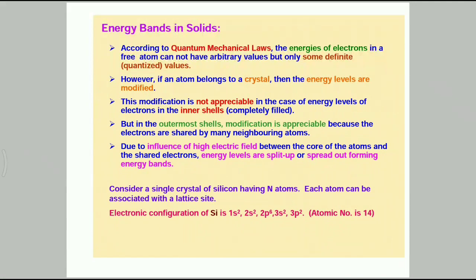A metal is a material which has a large number of free electrons. A substance which has a large number of free electrons is called a metal. Examples: copper, aluminum, silver, etc. They have resistivity in the range of 10 power minus 2 to 10 power minus 8 ohm meter.